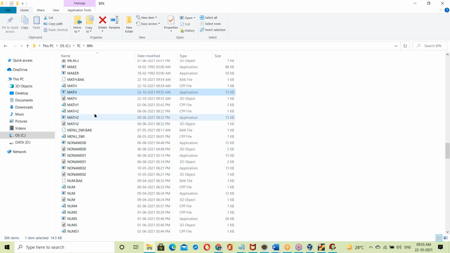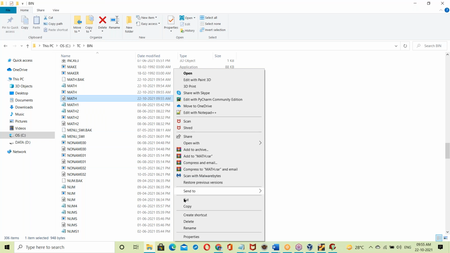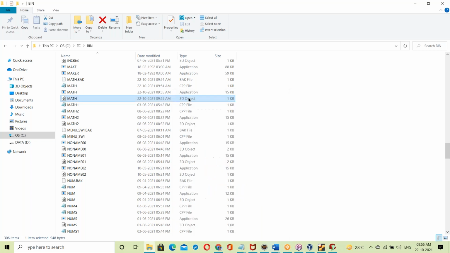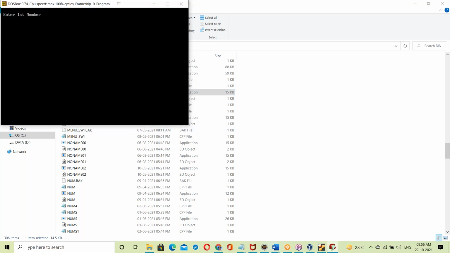At the time of creation of the exe file, you have this object file, math dot obj. In Linux it is dot o, here it is dot obj. That object file is linked with the C library binary code and then with the OS library, the Windows OS library, finally generating the exe file. After generating the exe file, it is executed.